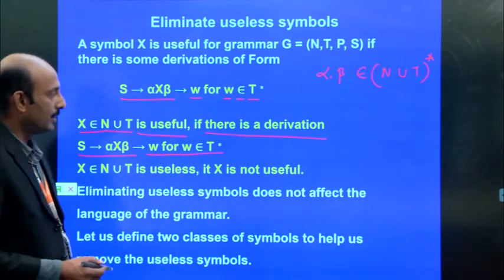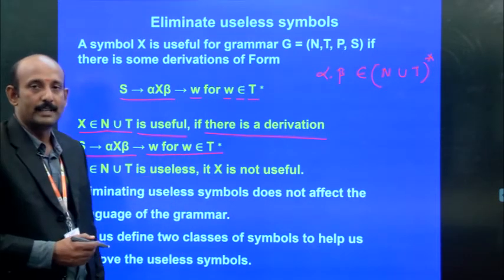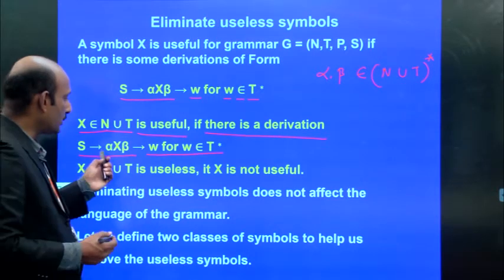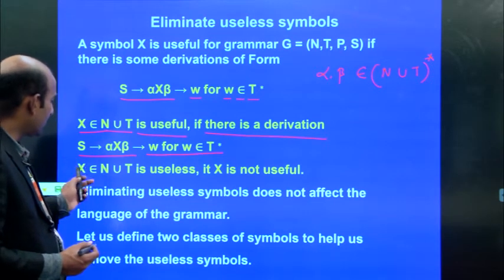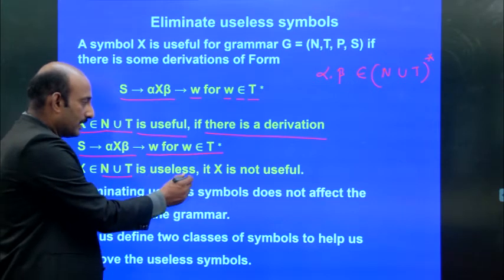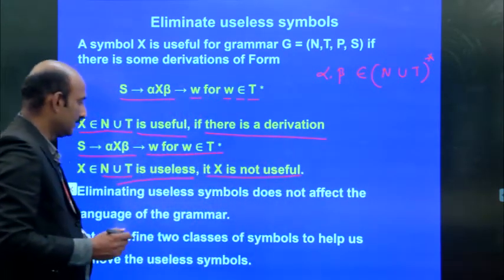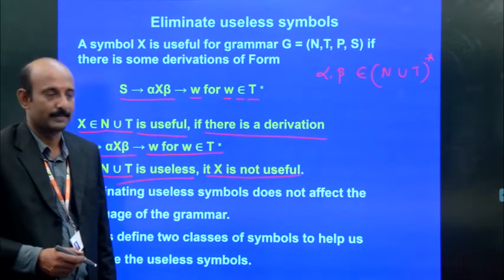So if it is useful, this W, the string of terminals, is produced only as terminal symbols. Where X belongs to non-terminal union terminal but is useless, X is not useful, that means it is not generating any terminal symbols.